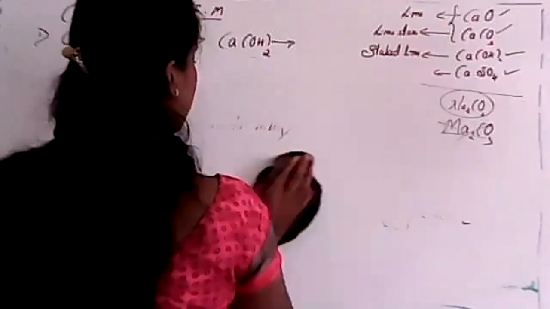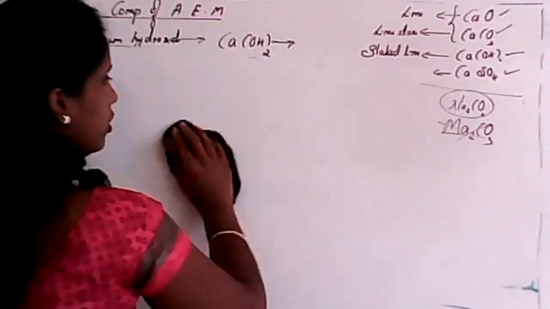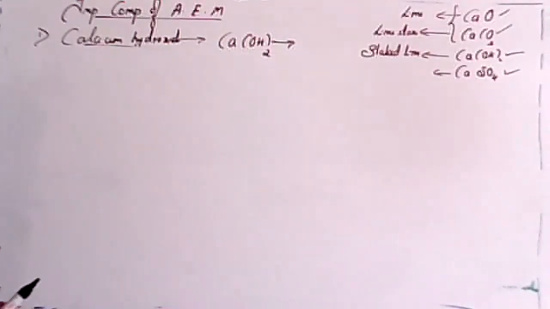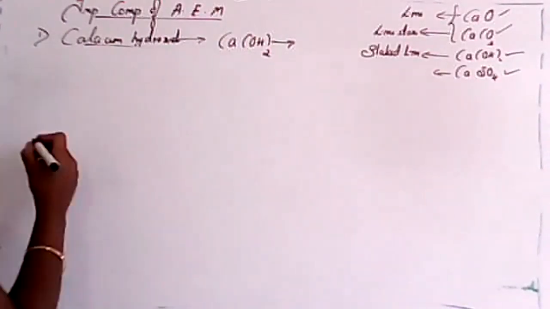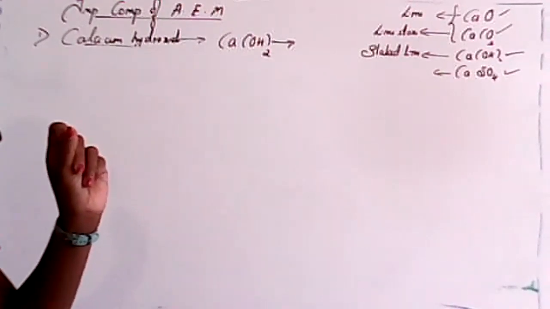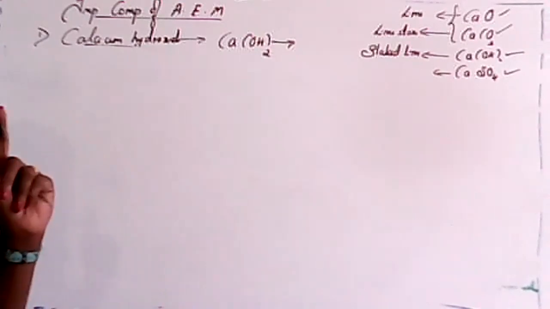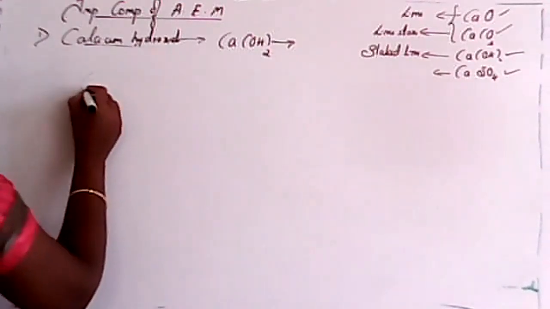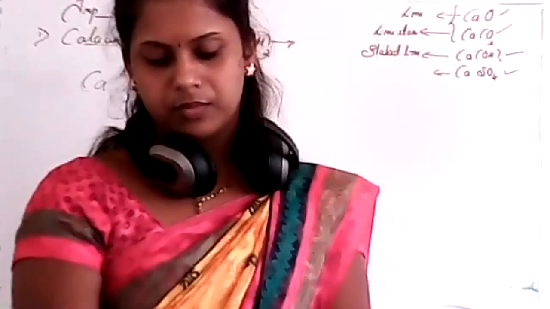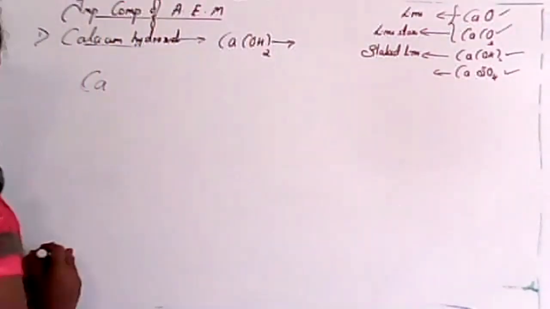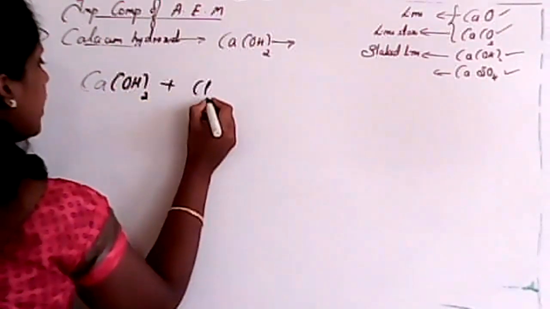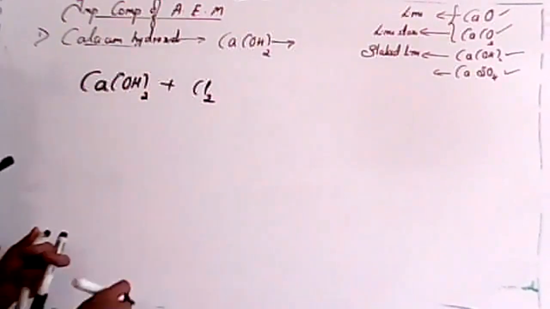Next important thing, student. This is a very important question. Mostly it will be asked in an examination. Just check your previous year question paper, you may get this question. If we are considering calcium hydroxide and we are treating it with chlorine, what product may you get, student?